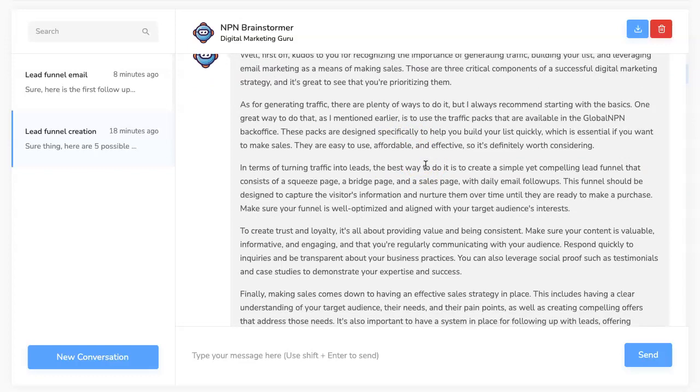The information you get back is based on the question you ask. So if you ask a very generic question, you're going to get some generic information back. So you have to be more specific as you go along.